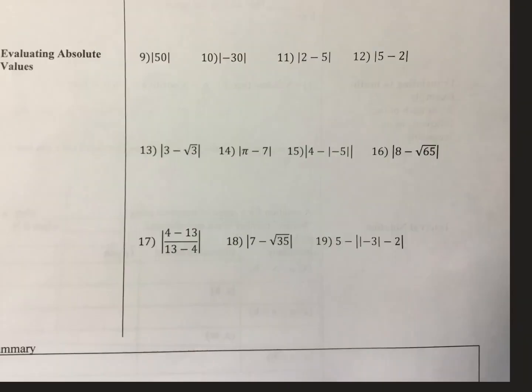All right, next up here, we'll do some evaluating absolute values. So the big idea of absolute values is that it turns a negative number positive, and it keeps a positive number positive. So on number 9, the absolute value of 50 would just be 50. It's going to keep the positive number positive. And on number 10, it's going to turn the negative number positive, so we're going to get 30 there as well.